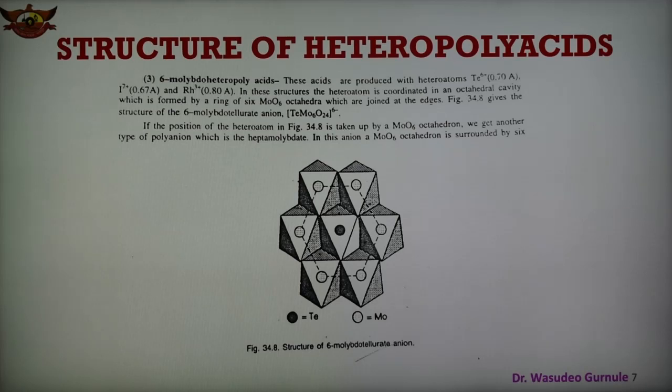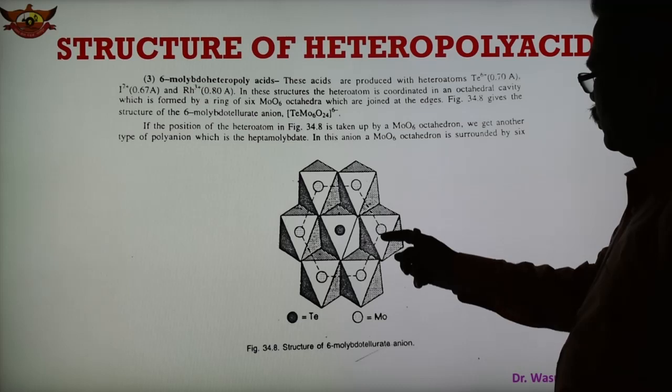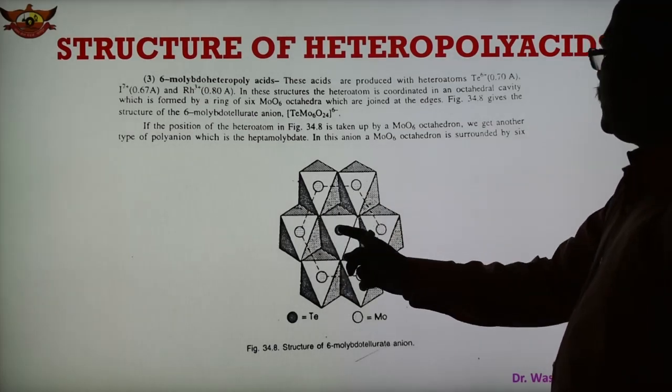So the ion is TeMo6O24 6-. Tellurium Te6+ is the heteroatom. TeMo6O24 6- is the heteropoly anion, and the structure of this compound, the 6 molybdotellurate anion, is shown in this structure. So in this way 1, 2, 3, 4, 5, 6 are the molybdenum, and this is the tellurium.